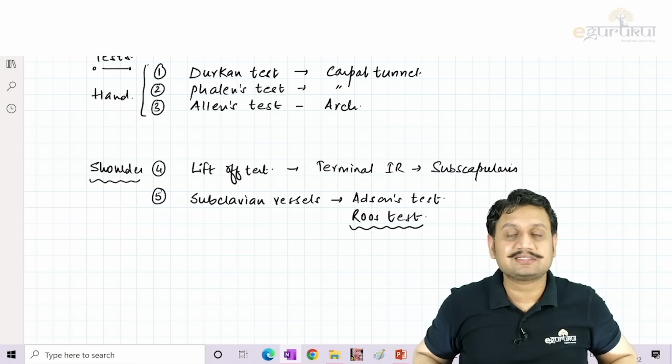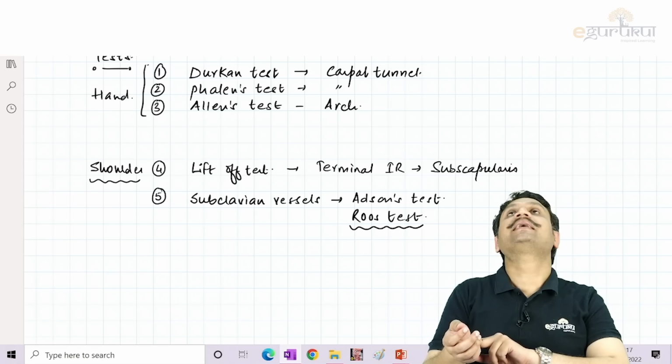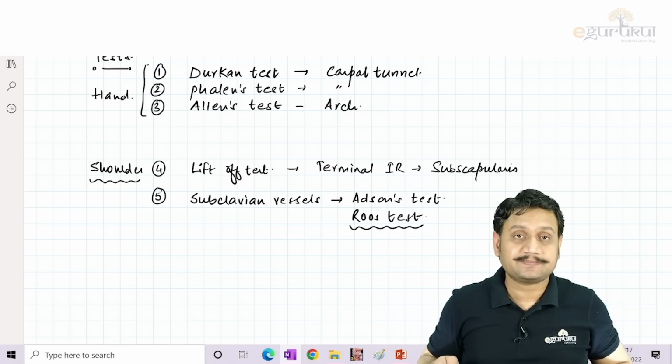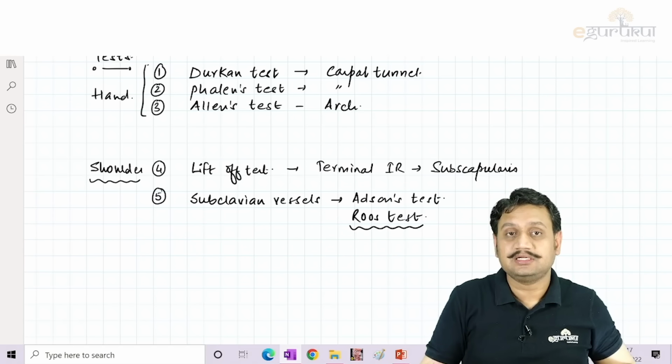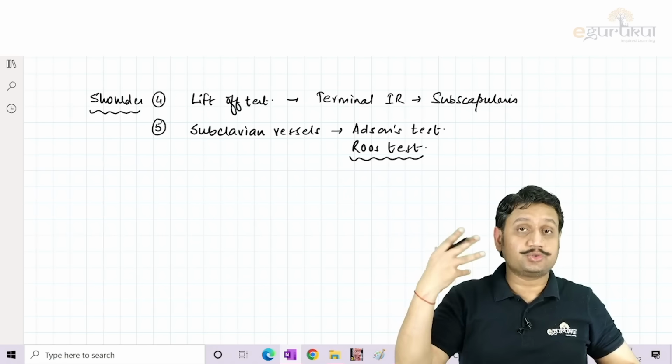And what is Addison? Keep feeling the pulse and ask the patient to just extend the neck and turn to the side you are checking, like that. That's what you call the Addison test. Okay, that's for the subclavian vessel test. These are two important tests around the shoulder area.